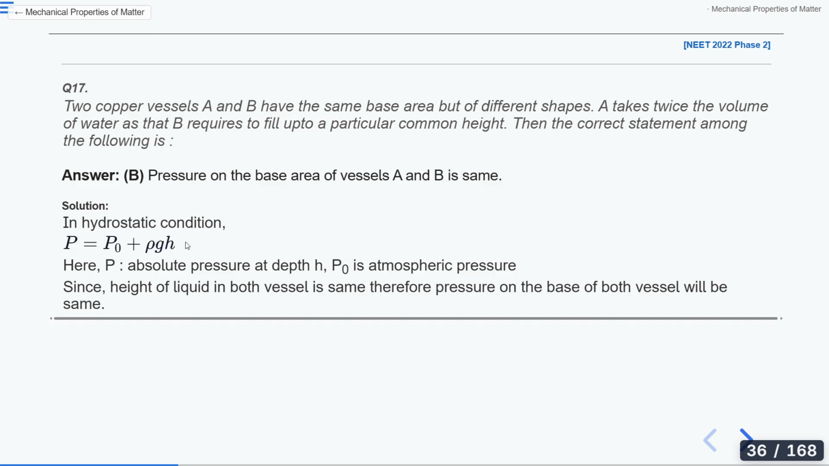Rho is the same, g is the same, and the height of the liquid in both the vessels is the same. It means rho g h is the same. P naught is the atmospheric pressure, so P naught plus rho g h is the same. So it means that the pressure on the base of both the vessels will be the same. Okay, so this question was asked in NEET 2022 phase 2.